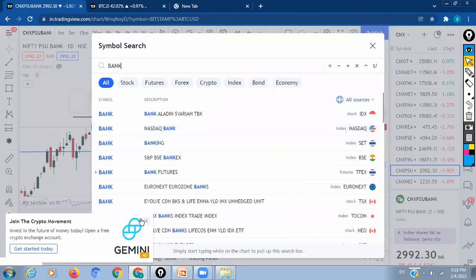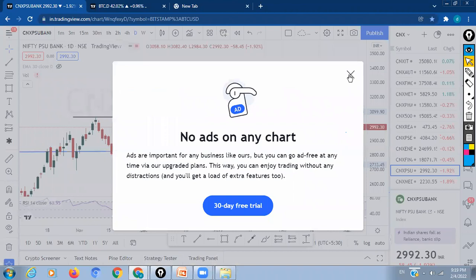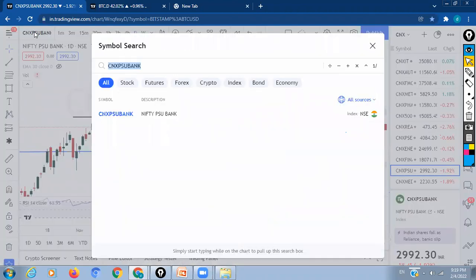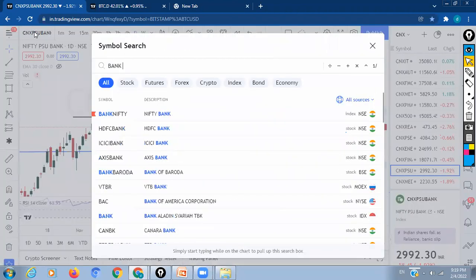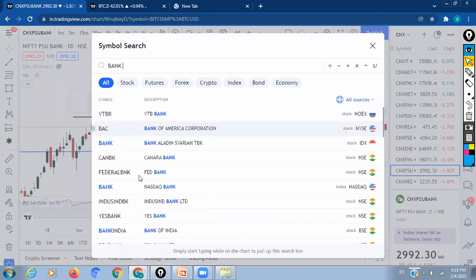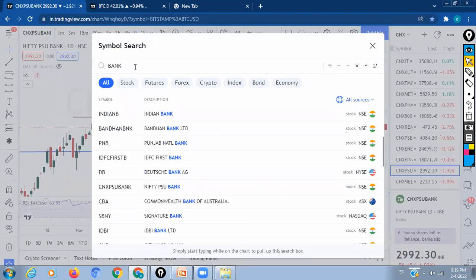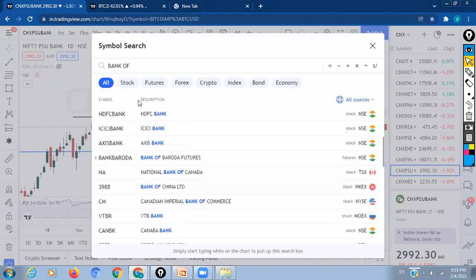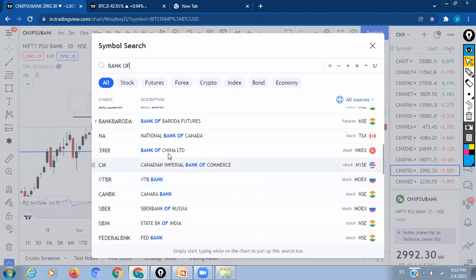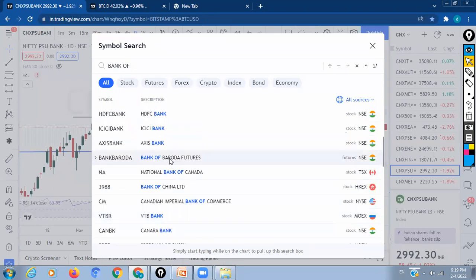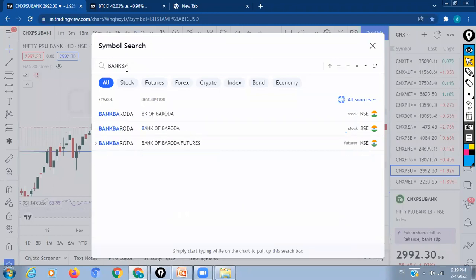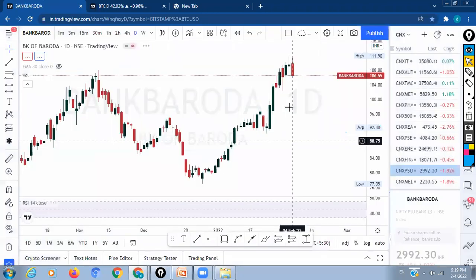Yeah, if you can open the chart. Personal thing is that I never trade any PSU banks. So hardly you will see any PSUs in my portfolio. Yeah, Bank of Baroda. I picked this up a few weeks back, or a few months back. Maybe you can search with Baroda. Yeah, I got it. That's the one.